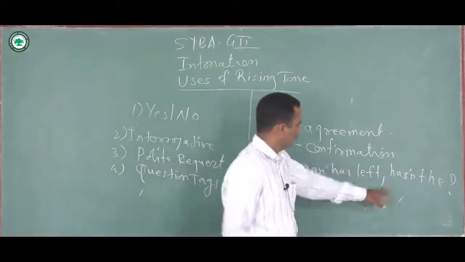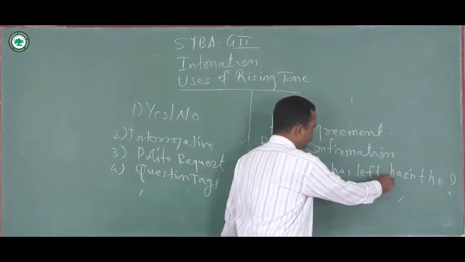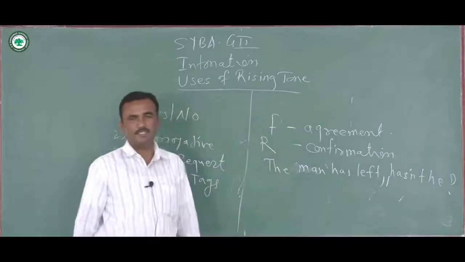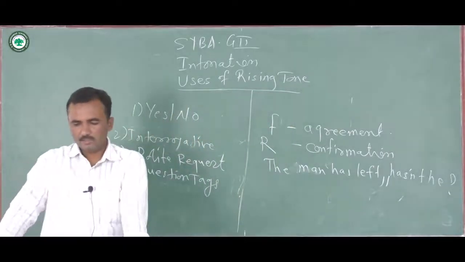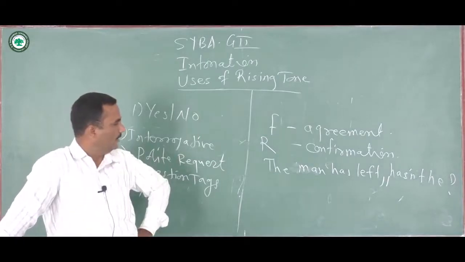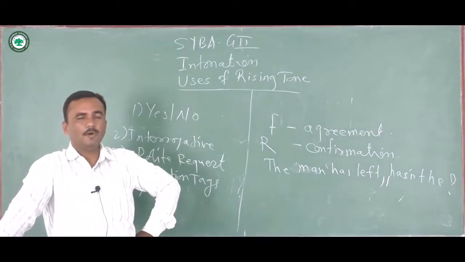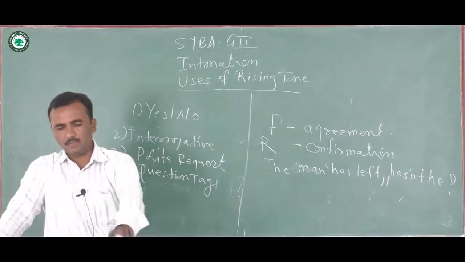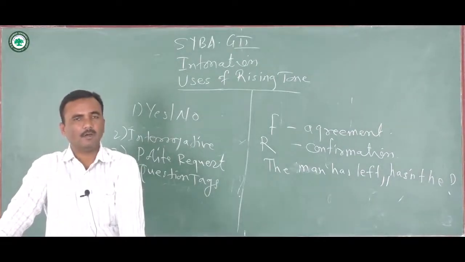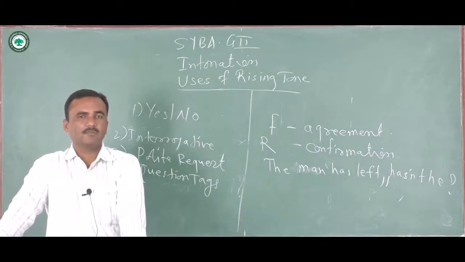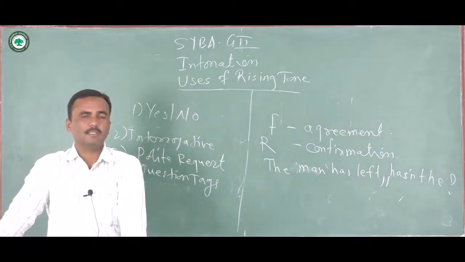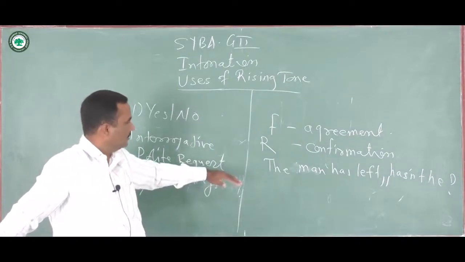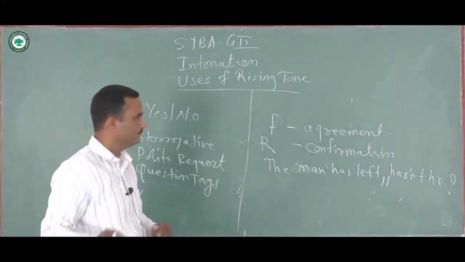So here the change in pitch is at the question tag, hasn't he, and it indicates that the objective of the speaker is to seek confirmation rather than an agreement. The speaker is not sure whether the man has left or not. He just wants to confirm it from the listener, and the tone he uses is a rising one. So he will say, the man has left, hasn't he.